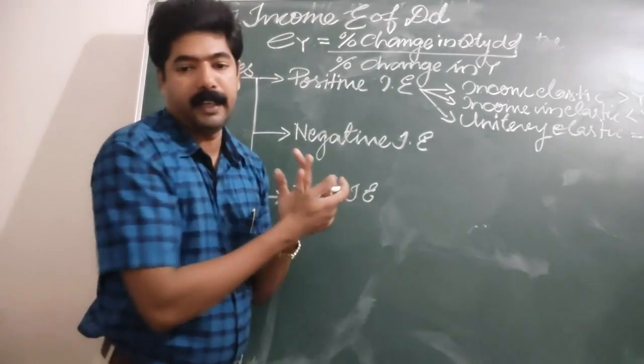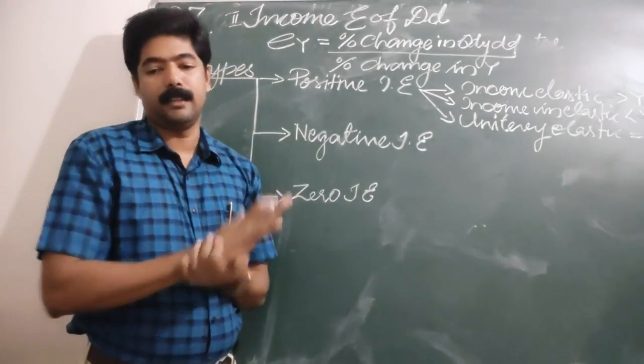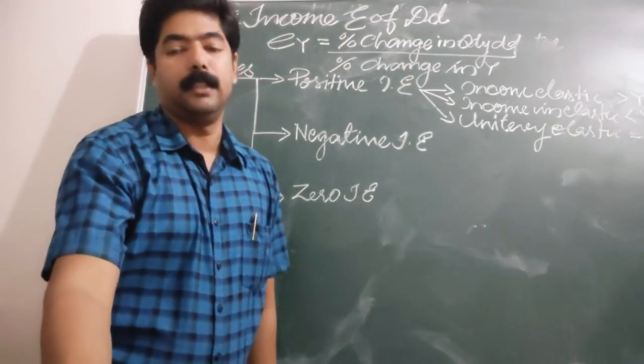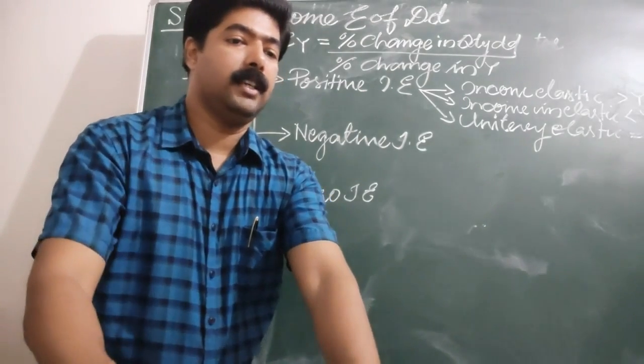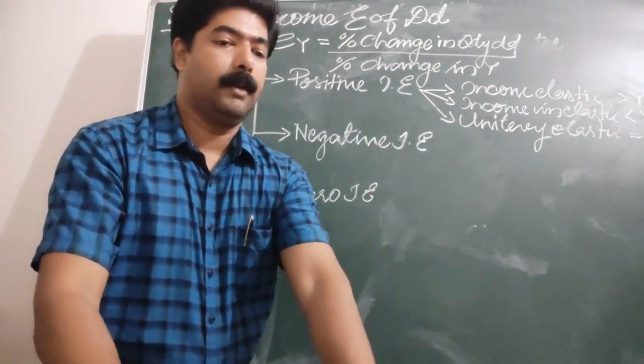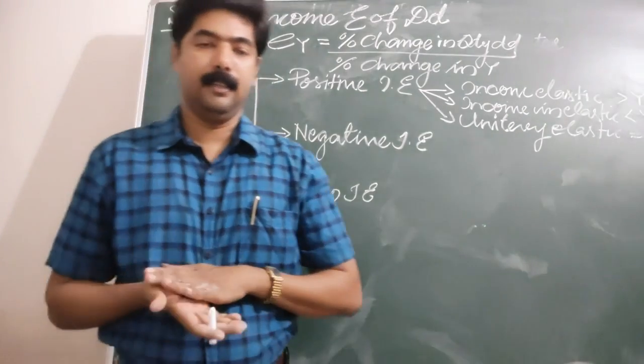This is negative income elasticity of demand. I think you are clear. Okay, negative. And the third one is zero income elasticity of demand. What is zero income elasticity?